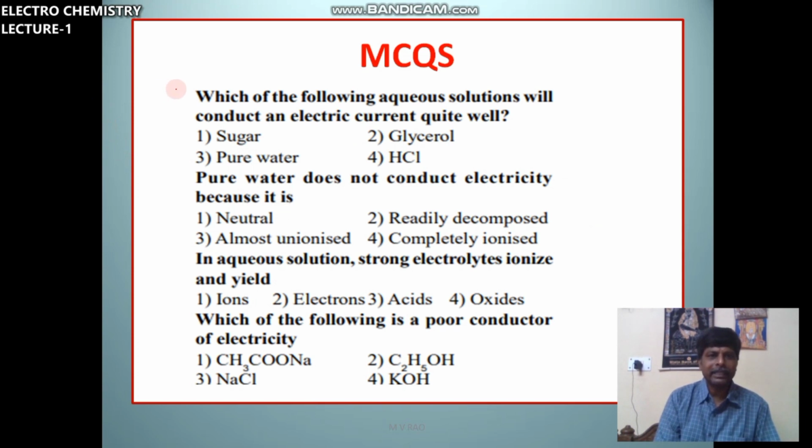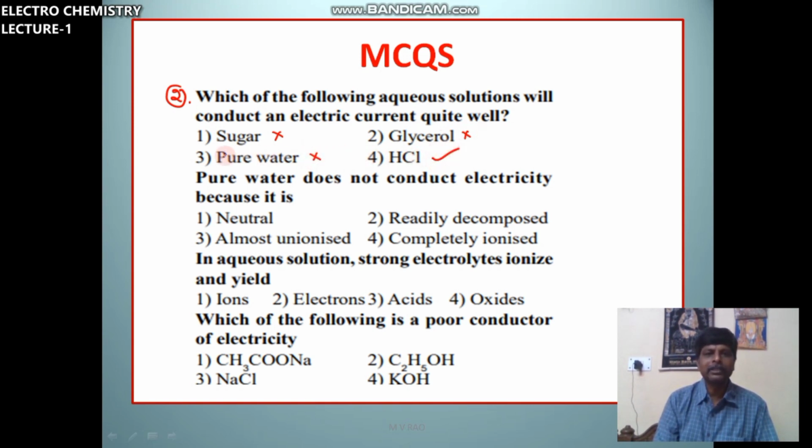Next question, the second one. Which of the following aqueous solutions will conduct an electric current quite well? Sugar, no ions. Glycerol, like alcohol, no ions. Pure water, poor conductor.